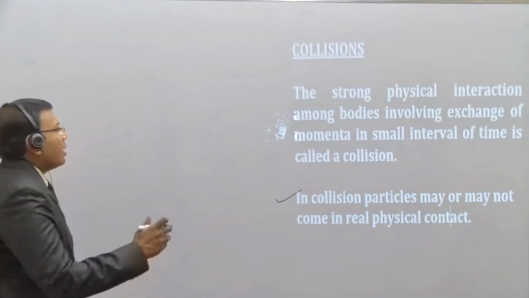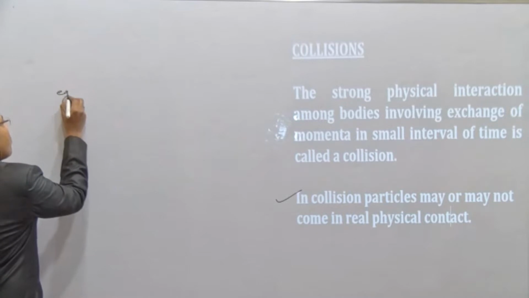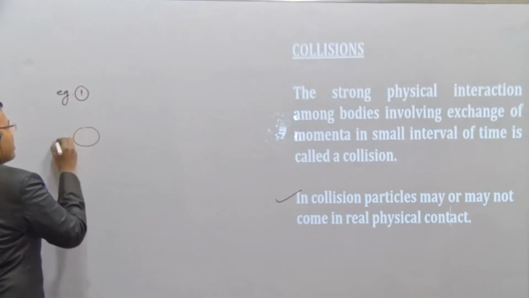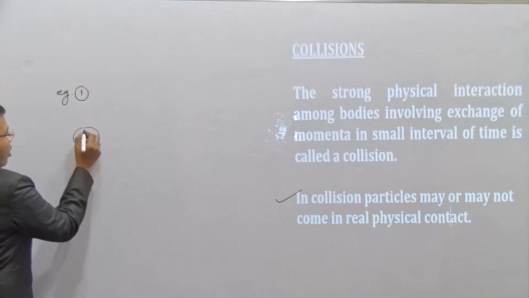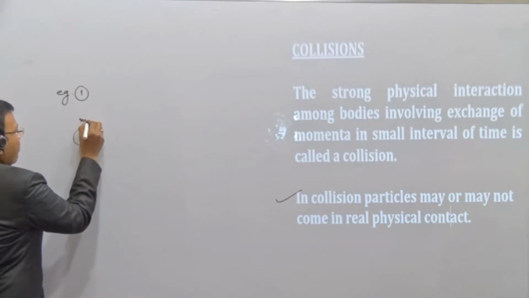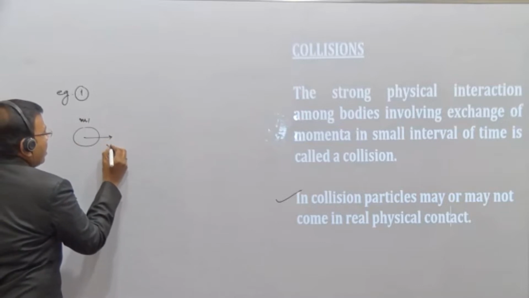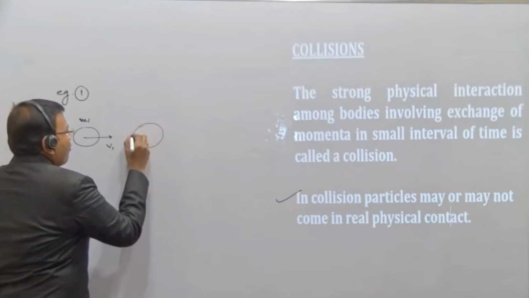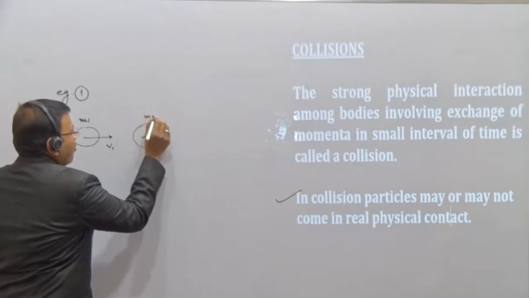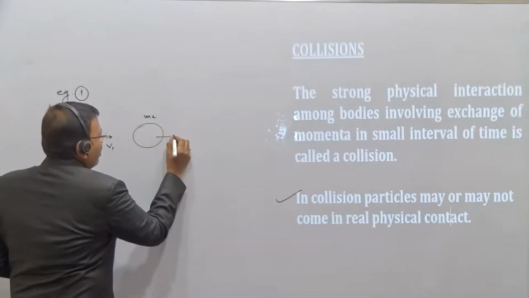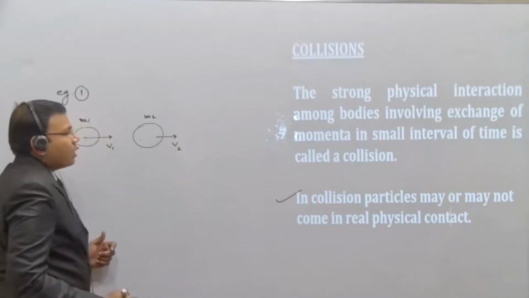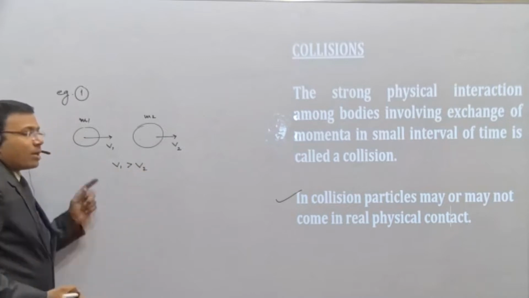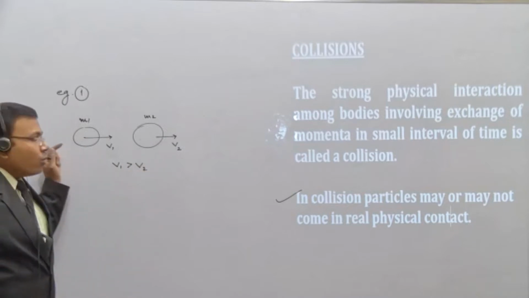Example, you can see. Let us go with this. Suppose example 1. Here, I consider a body of mass m1 moving with velocity v1. Now, another body is there of mass m2, and this body is moving with velocity v2. Suppose, students, this v1 value is greater than v2, that means it should be more. Then only it can collide with this.